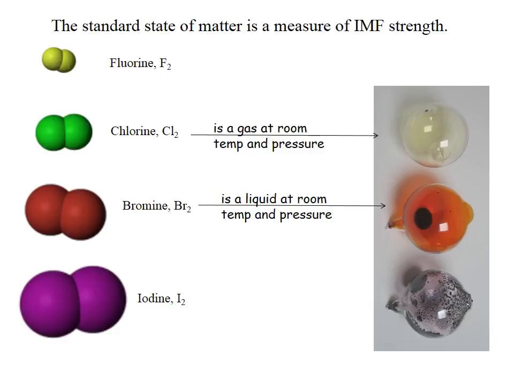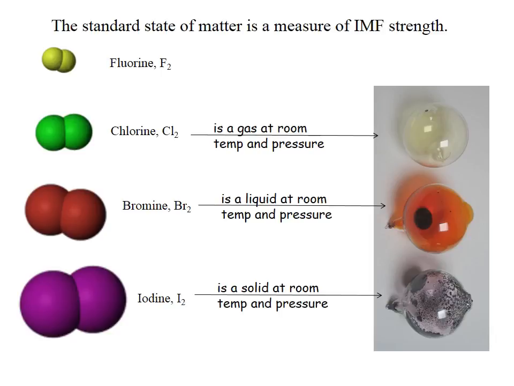It easily volatilizes, though. It easily evaporates, and so you can see some of the gas present. But you can see the small pool of liquid. So the liquid is the most stable state for bromine at room temperature and atmospheric pressure. And iodine, of course, is a solid at room temperature and pressure. Iodine is one of the molecules that you separated first semester when you sublimed it, and then you collected the deposits of solid on the top of that watch glass. It was part of that mixture that you separated.